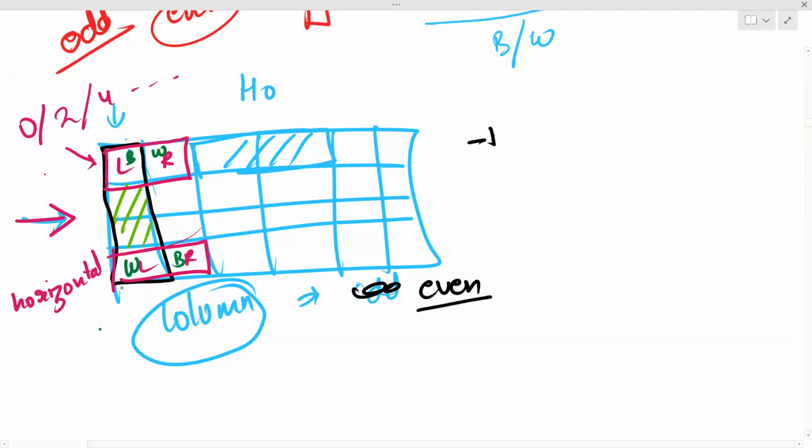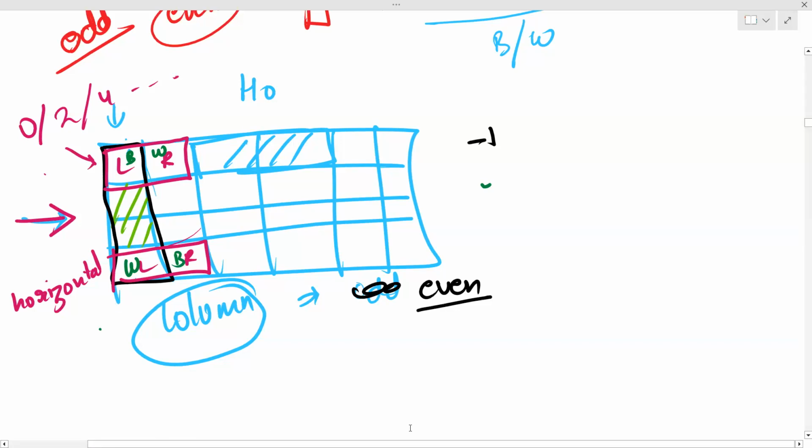Finally, all my columns and all my rows will have an equal number of black and white cells. Is it clear? Yes. What about others? I'm seeing some people write in the chat, but is this thing clear?